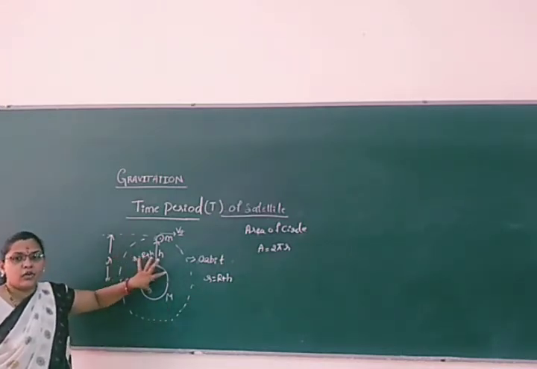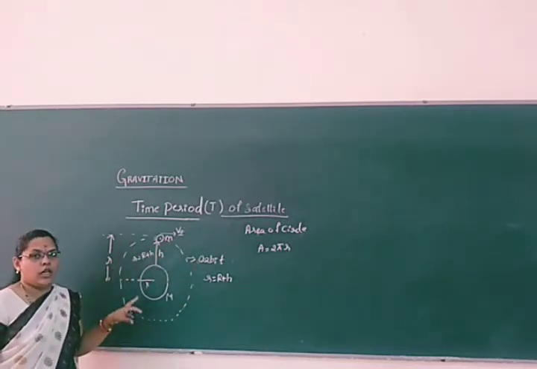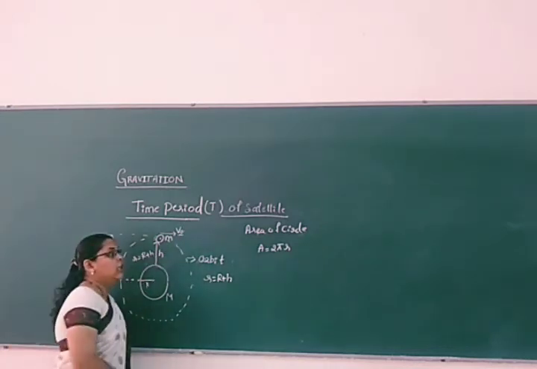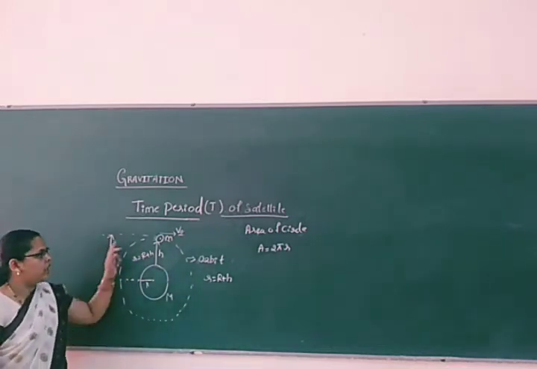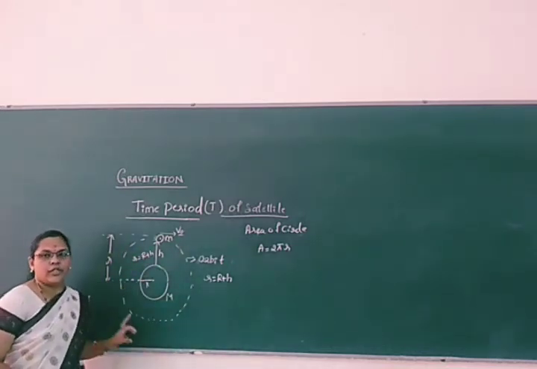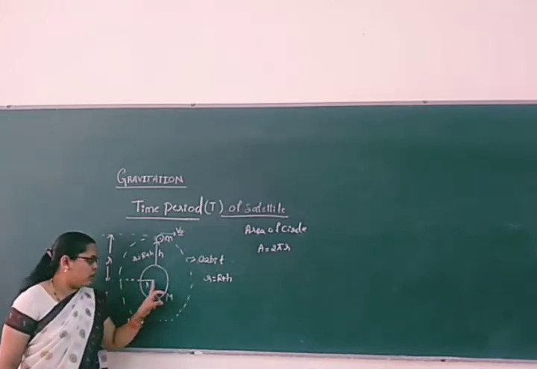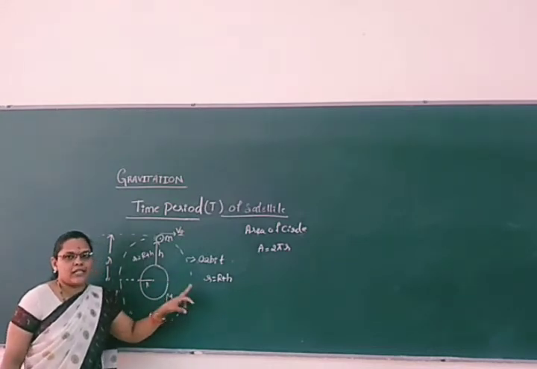From the center to the circumference of the orbit, that is nothing but the radius of the orbit here.